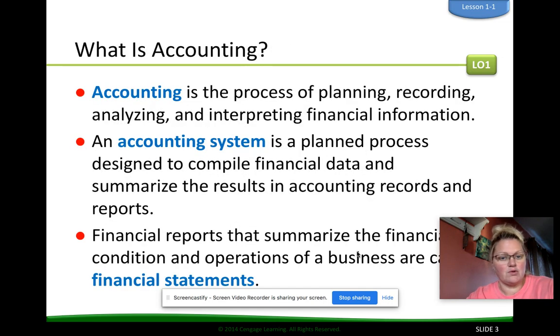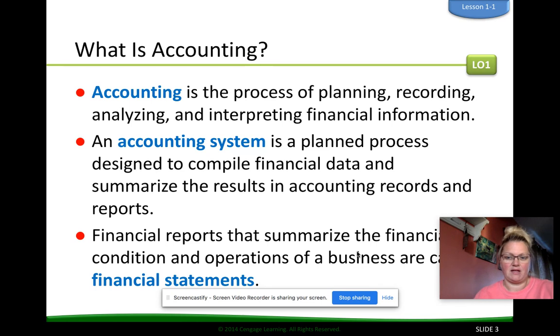These are all yellow words in your book. They're important to know. They will be part of your test. You'll have true-false questions and multiple choice questions about this information. So, accounting is the process of planning, recording, analyzing, and interpreting financial information.